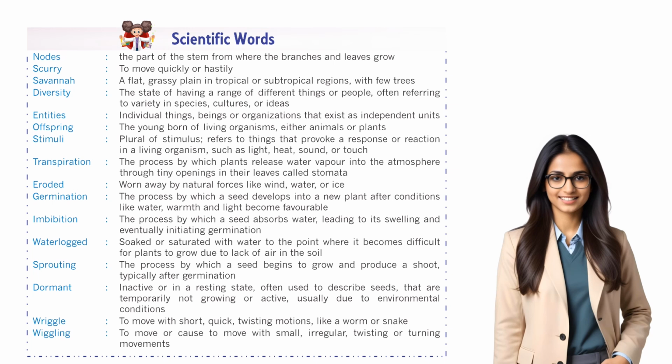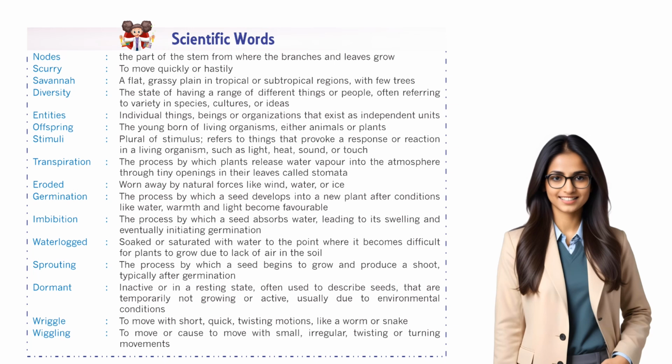Germination. The process by which a seed develops into a new plant after conditions like water, warmth, and light become favorable. Imbibition. The process by which a seed absorbs water, leading to its swelling and eventually initiating germination. Waterlogged. Soaked or saturated with water to the point where it becomes difficult for plants to grow due to lack of air in the soil. Sprouting. The process by which a seed begins to grow and produce a shoot, typically after germination.